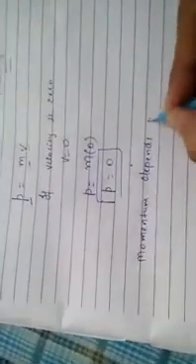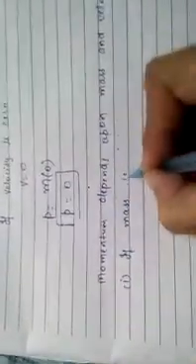So momentum is the product of mass and velocity. It means momentum depends upon mass and velocity. Number 1, momentum is equal to mass into velocity, so if mass is large, then momentum is also large.